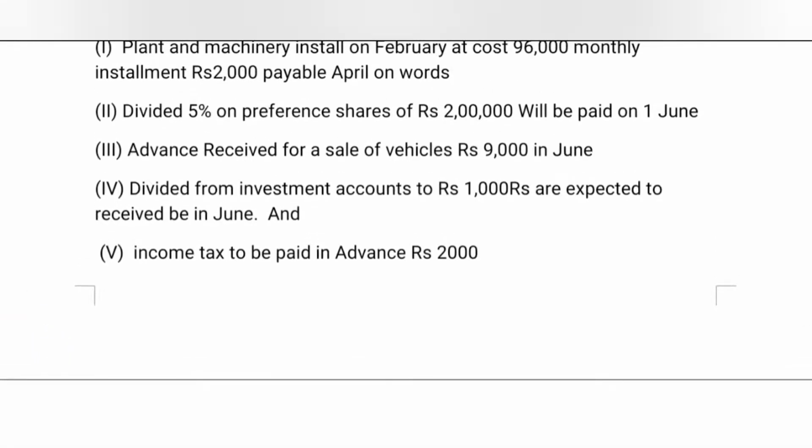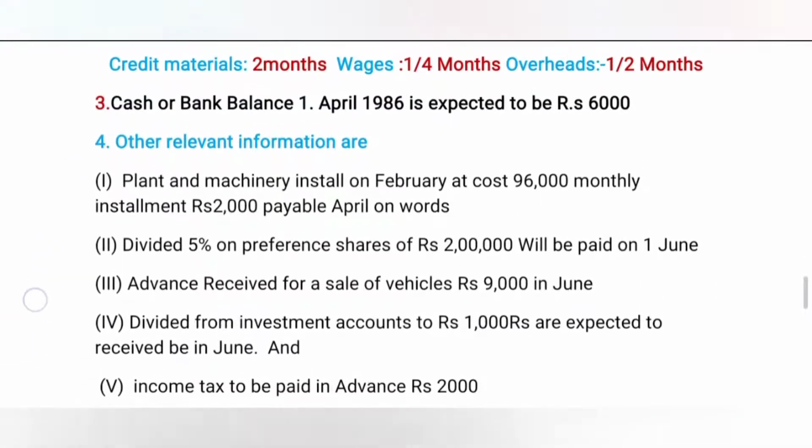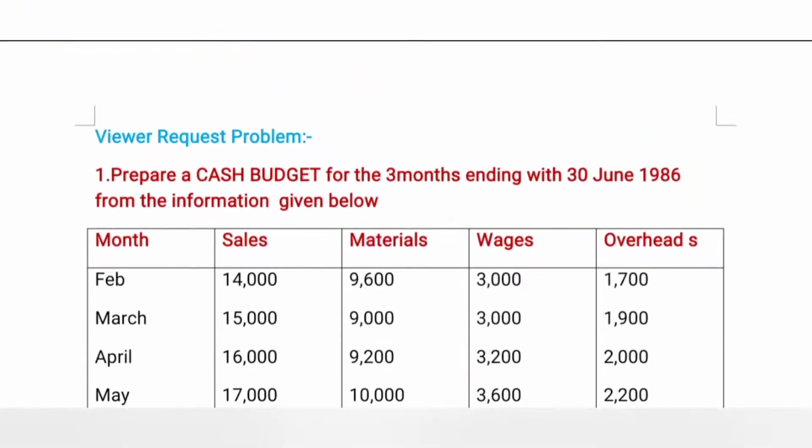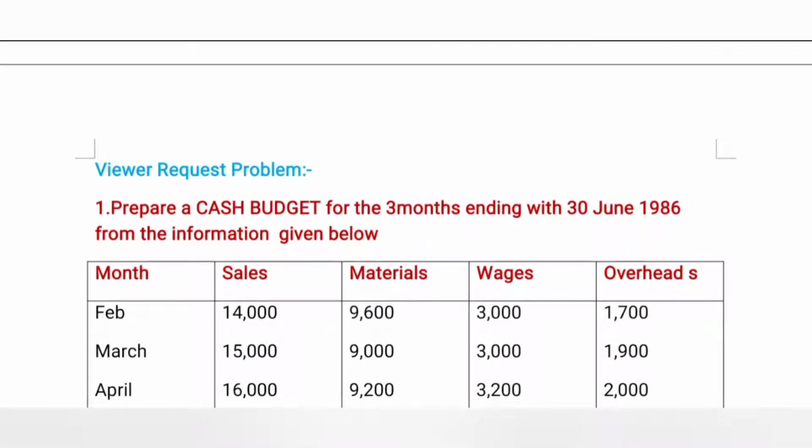Now we discuss, before going to prepare the problem, what a budget is. Budget is nothing but a plan or a financial statement. For example, a student receives pocket money from his dad, 5000 rupees per month. He knows that the amount is limited, but he understands how to spend the money consciously for the full month.